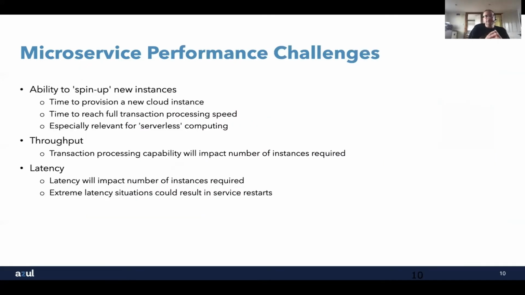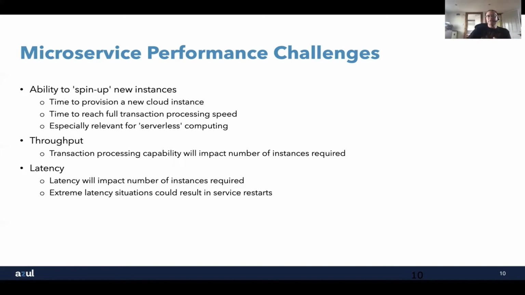Okay, so let's look at those things in terms of the specific things that we need to think about when we're developing a microservice from a performance perspective. So this ability to spin up new instances and how long it takes to do that. And one of the things clearly we've got to think about in a Java environment is how long it actually takes to provision a new cloud instance. If that's going to take a long time, then how long it takes for the Java application part, the Java service, to come online may not be significant compared to the time it takes to provision the new cloud instance.